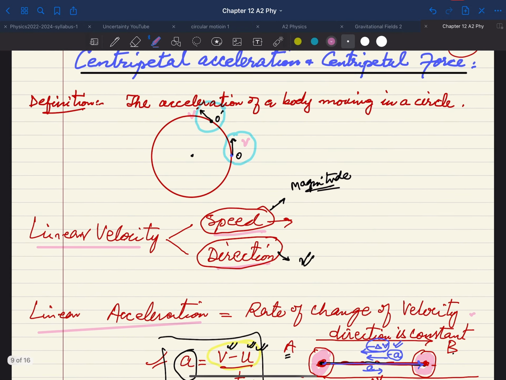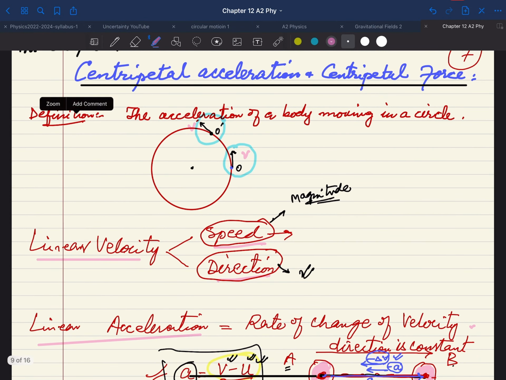To understand this, we have to consider this velocity vector somewhere here, outside the circle. Say this is our V, and after some time the velocity is V dash. So the change in velocity is towards the center of the circle.